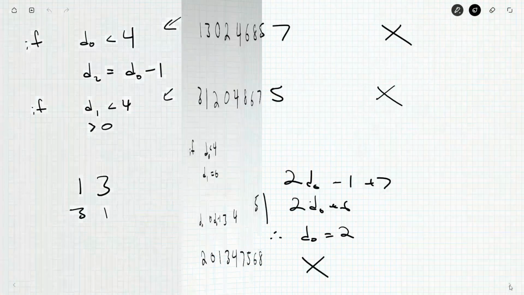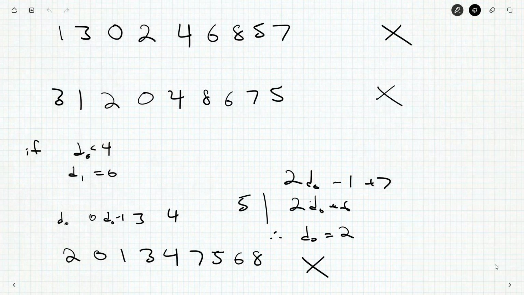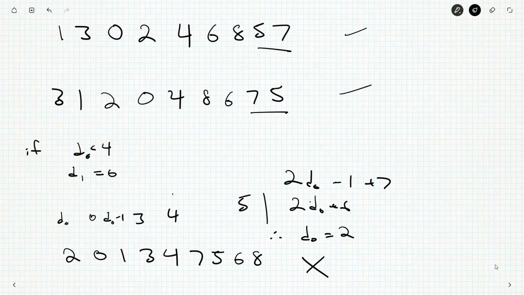Let's just check these earlier ones that I didn't actually write numbers for. 1, 3, 0, 2, 4. So the last two digits are 12. So no, that is a multiple of 4. So these are actually Moffat numbers. But these, so 3, 1, 2, 4, so that's 4, that's 10, and then 8, so that's 18, and then 6 is 24. So yeah, these were Moffat numbers all along.